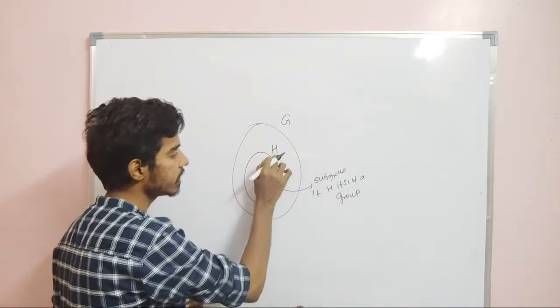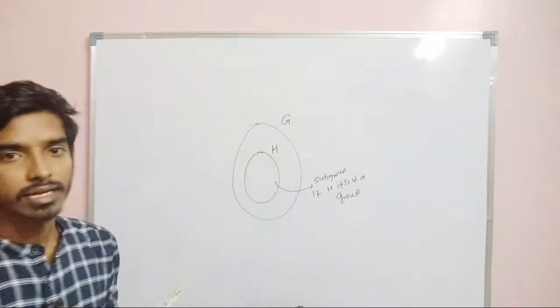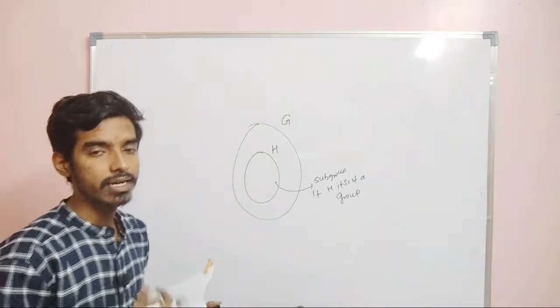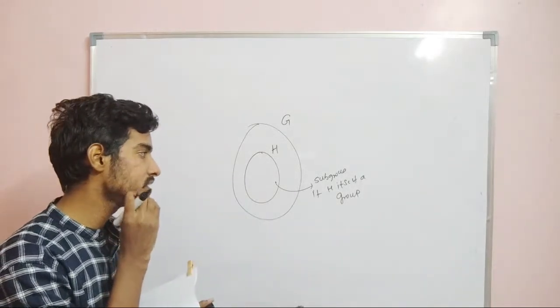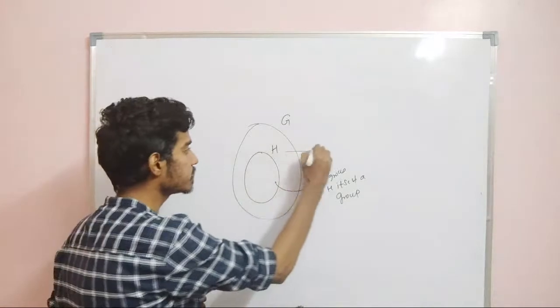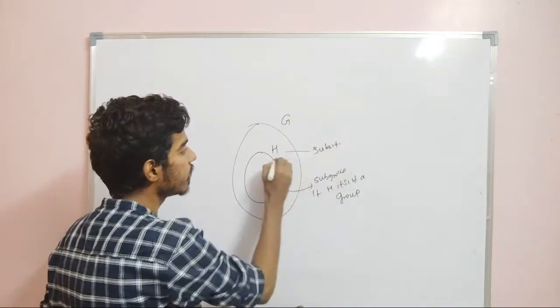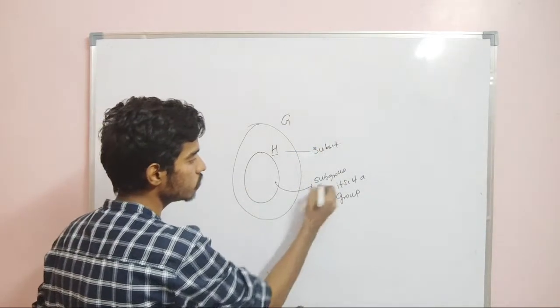That is, H is closed, H is associative, H has identity and H has inverse. Then we say this H is a subgroup of G, right?